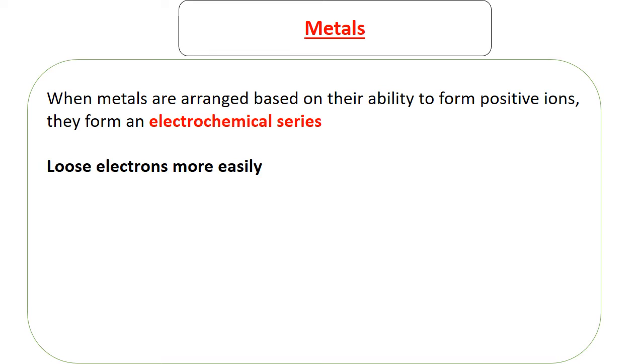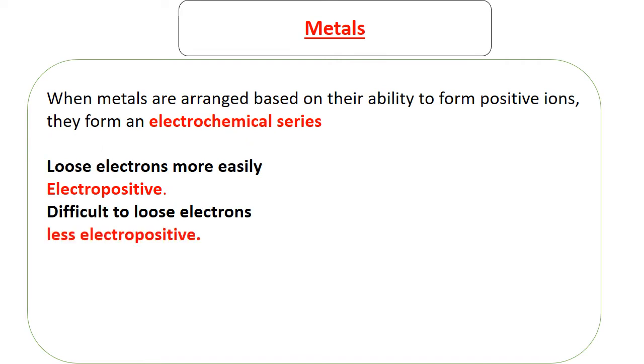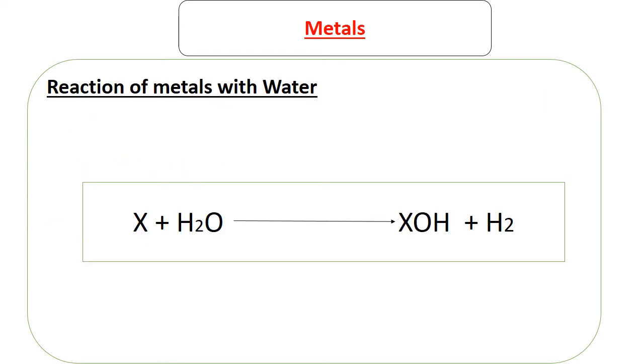Metals that lose electrons more easily are said to be more electropositive. Then the ones that find it difficult to lose electrons are said to be less electropositive. Now we can go to our 3 different experiments.